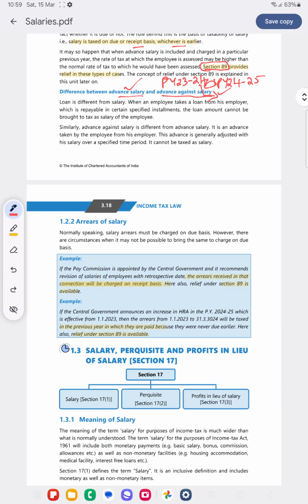Arrears of salary. Now for example, see, salary is generally charged on due or receipt basis, whichever is earlier. In that case, arrears of salary should be charged on due basis. But there will be cases where it cannot be charged on the basis of due. Suppose retrospective effect of revision of salaries is there. In such a case, what will happen? It will be charged on the receipt basis. And what if there is a difference in tax? Section 89 relief will be given.